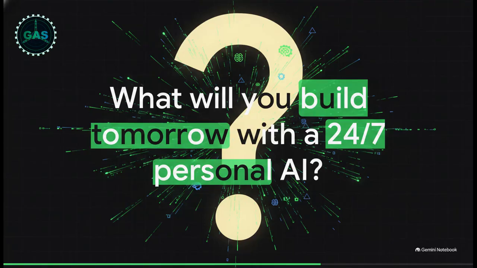Which really just leaves us with this final, kind of thrilling thought. If your personal AI is working, learning, running these multi-brain triads, and leveling up its own skills 24/7 while you sleep, what are you going to build tomorrow? The bottleneck isn't execution anymore, it's simply your imagination. Get out there and start building your own agentic ecosystem.